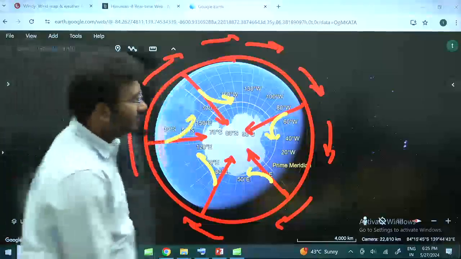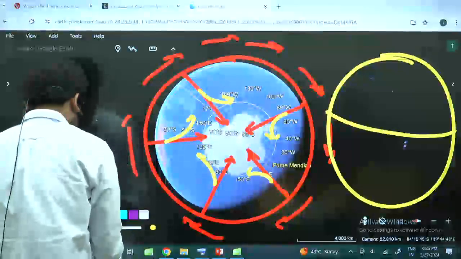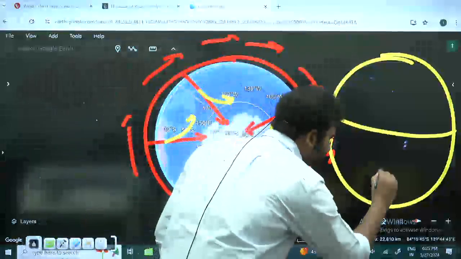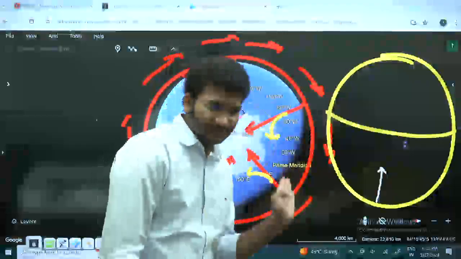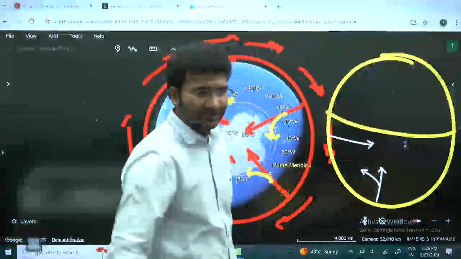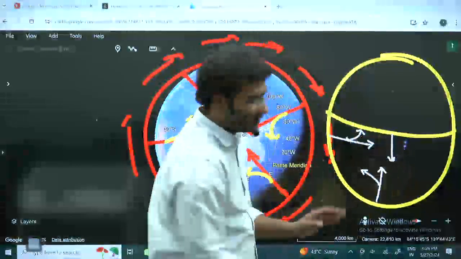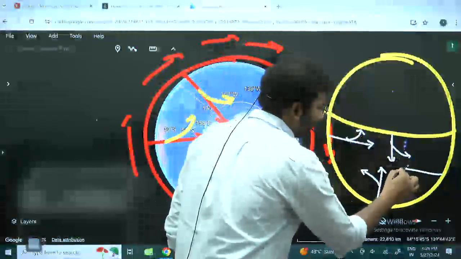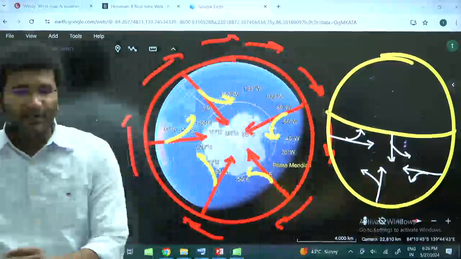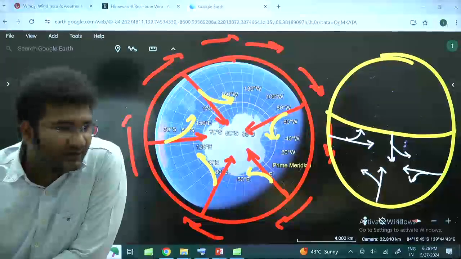So same thing, if I draw it like this, this is the South Pole, the deflection will be like this. If you wanted to move in this direction, the deflection is towards left. If you want to move actually in this direction, the deflection is towards left. In this manner, the deflection is towards left again. Finally, if you are moving in this direction again, the deflection is towards left. This is how the movement is. Any wind which is moving in the southern hemisphere will always deflect towards its left.